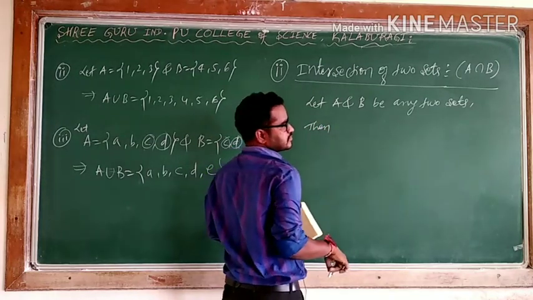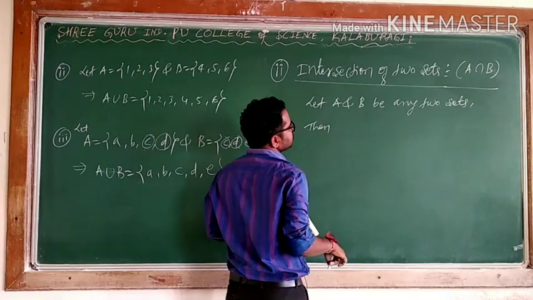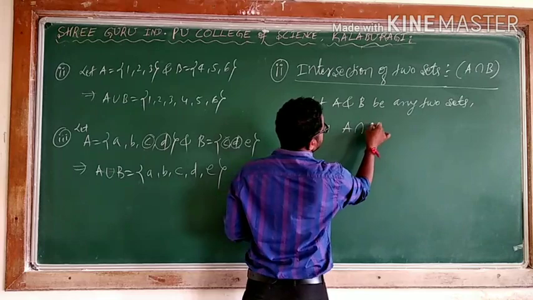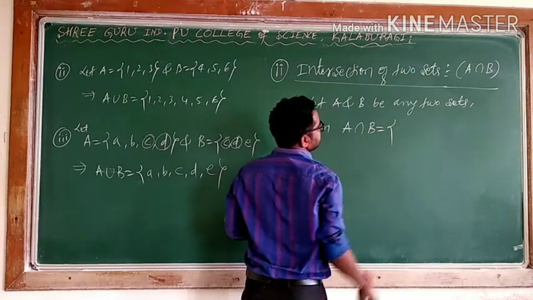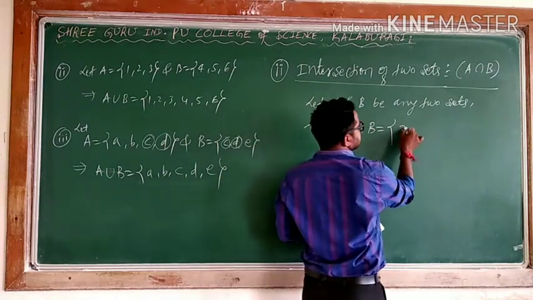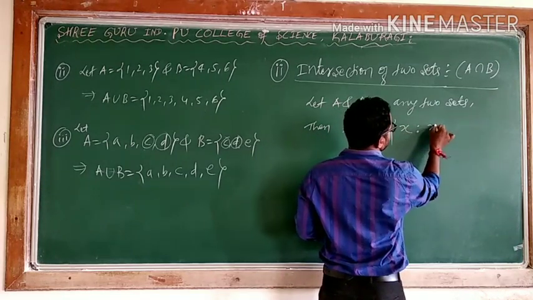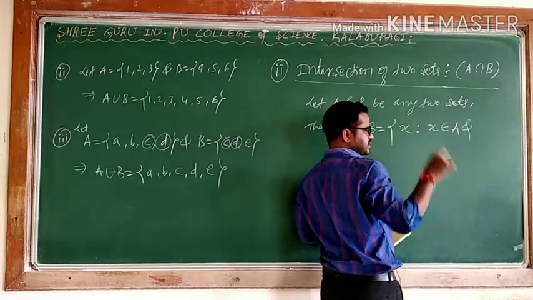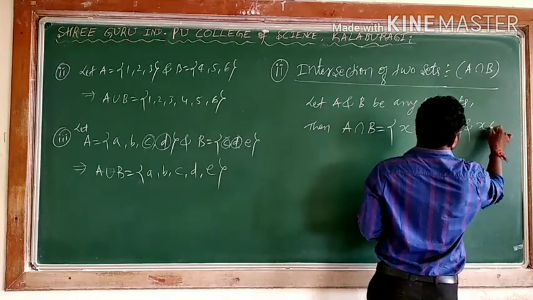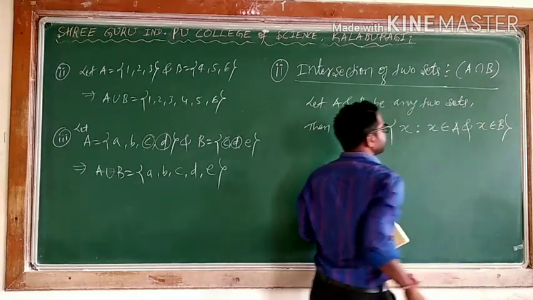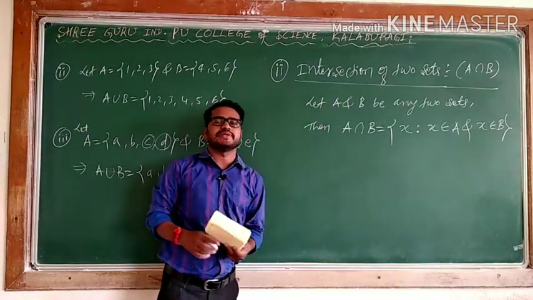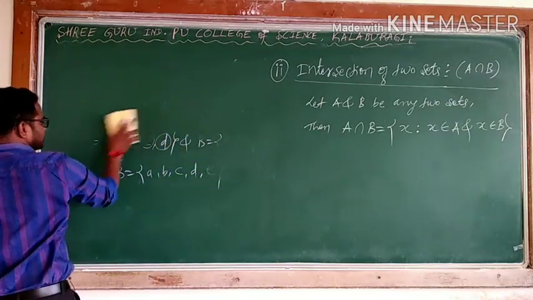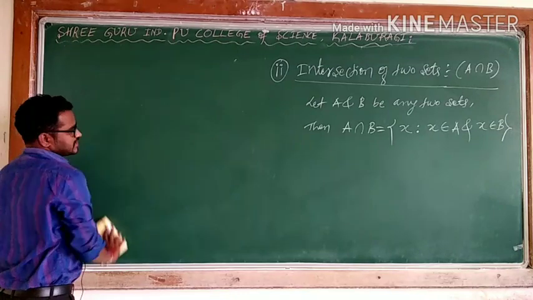then the intersection is denoted by A intersection B, and it is defined as the set of X such that X belongs to A as well as, and I am taking 'and', in the previous case I took 'or', X belongs to B. So what happened? I can say it is the common elements of A and B. Very simple it is. Common elements of A and B.